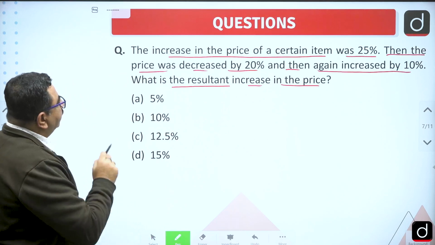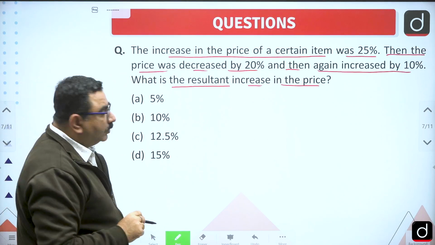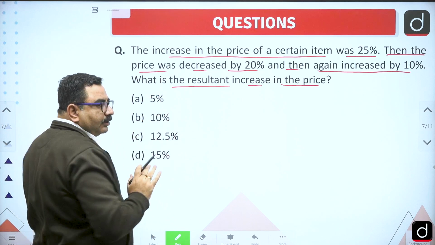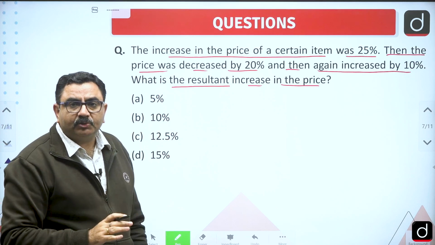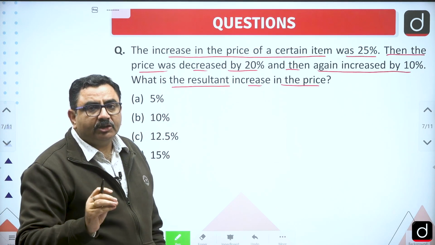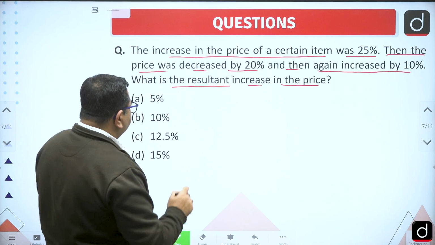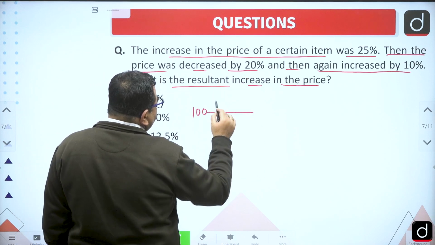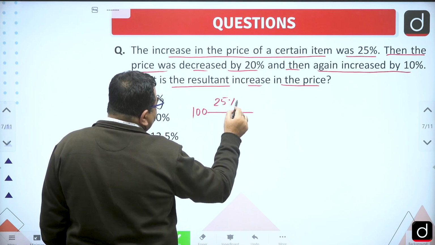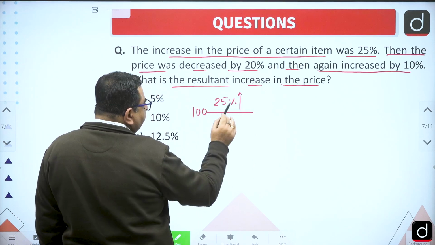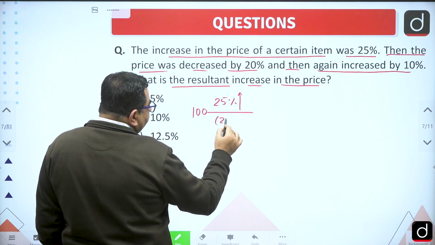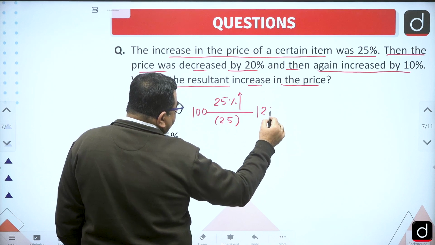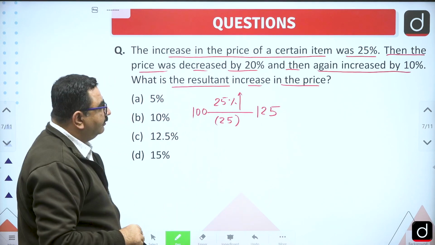So the increase in the price was 25%. Since he is asking in terms of percentages, the best way to solve this question is, let's take initial value as 100. So let's say initial value is 100. First of all, it is increased by 25%. So on 100, any percentage increase will be same as the number. So now the new number will become 125.